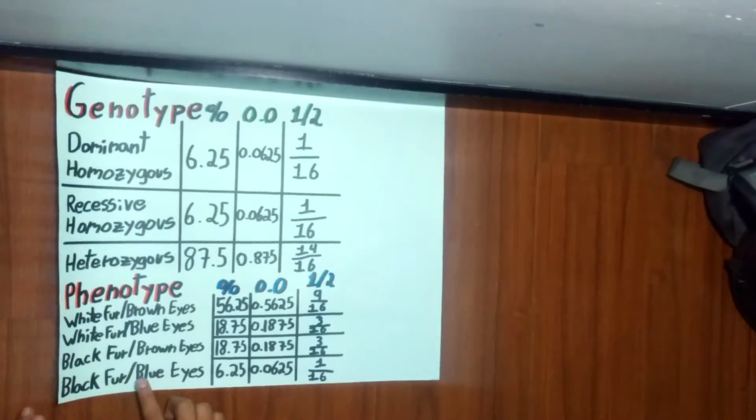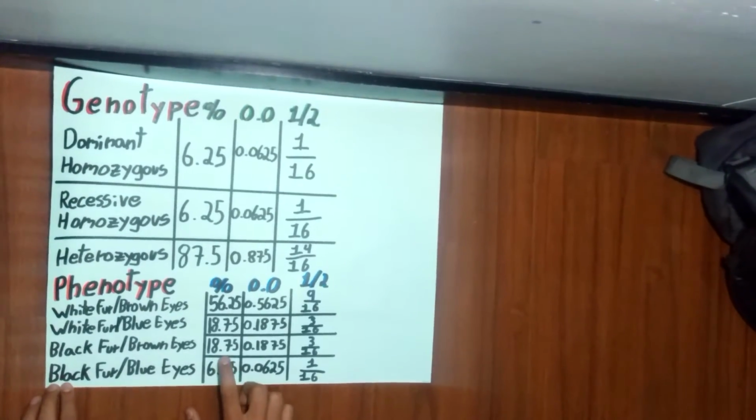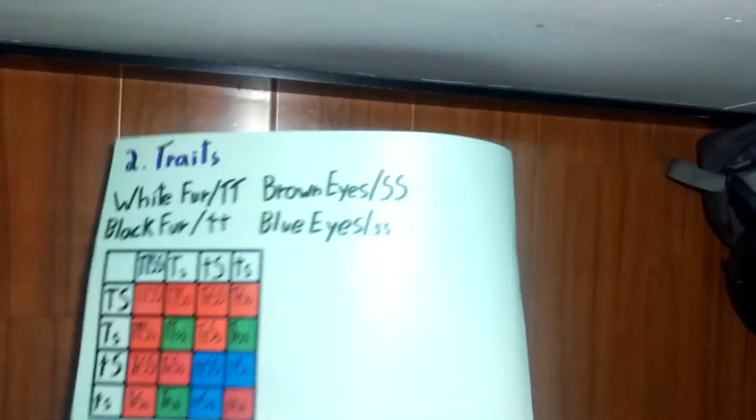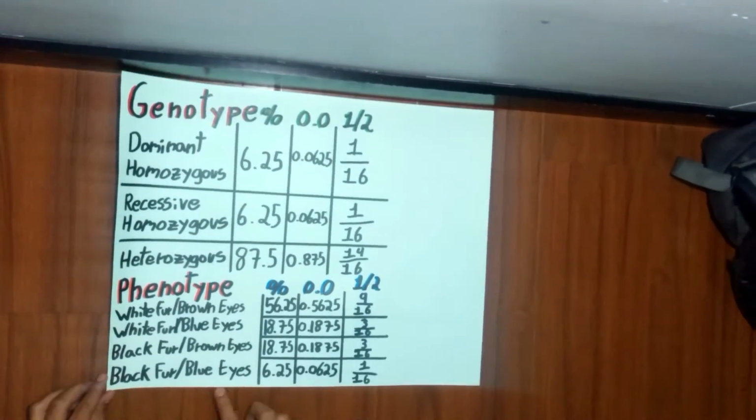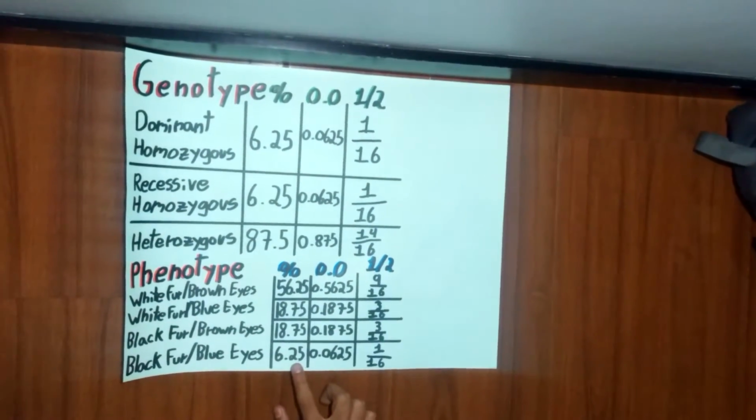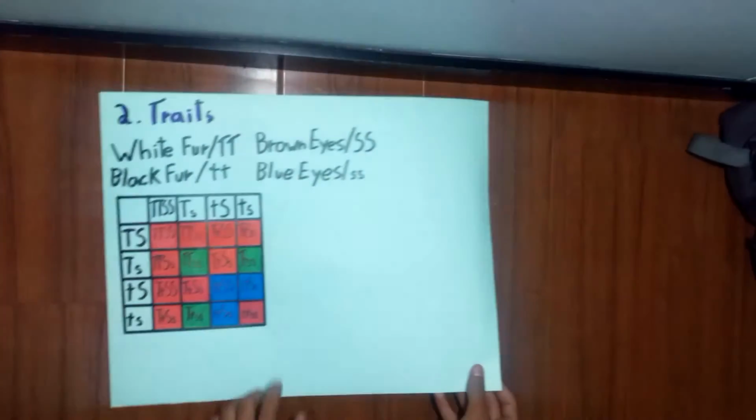For black fur with brown eyes, we have 18.75%, that are the blue squares. And for black fur with blue eyes, we have 6.25%, that is the red square.